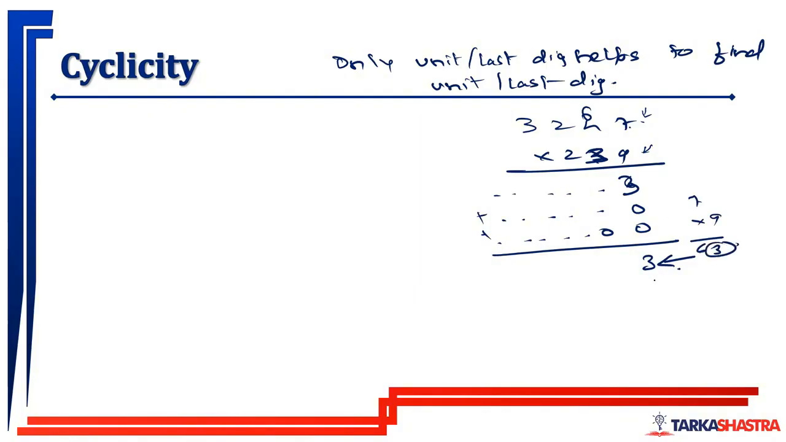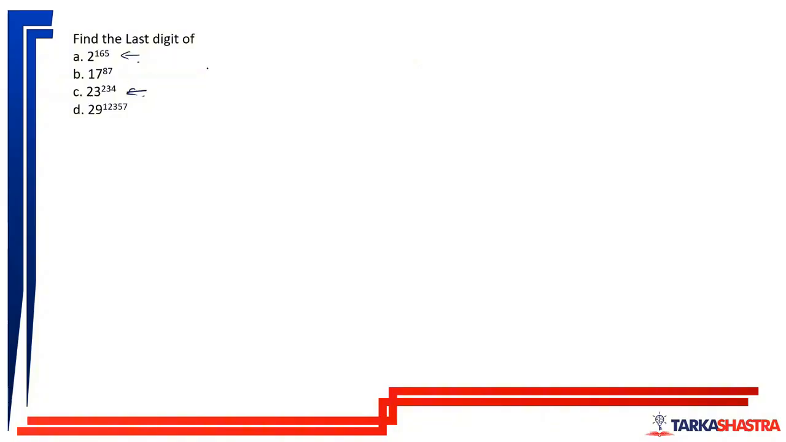So this unit digit, or last digit, we are able to find out by only these two last digits. So for example, the last digit of 17 raised to 87 is nothing but the last digit of 7 raised to 87. We'll see the further process ahead, because only the unit digit helps me find out the unit digit, the last digit.